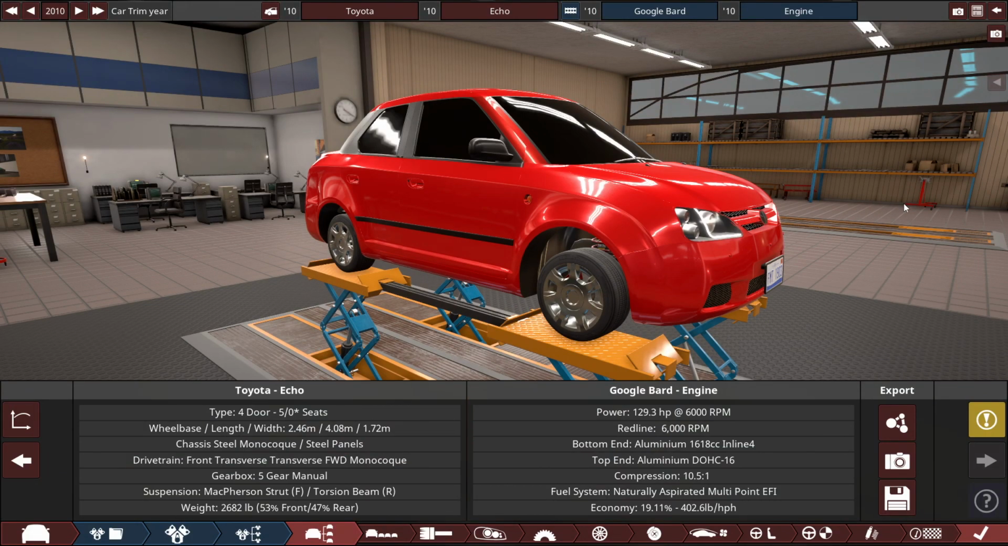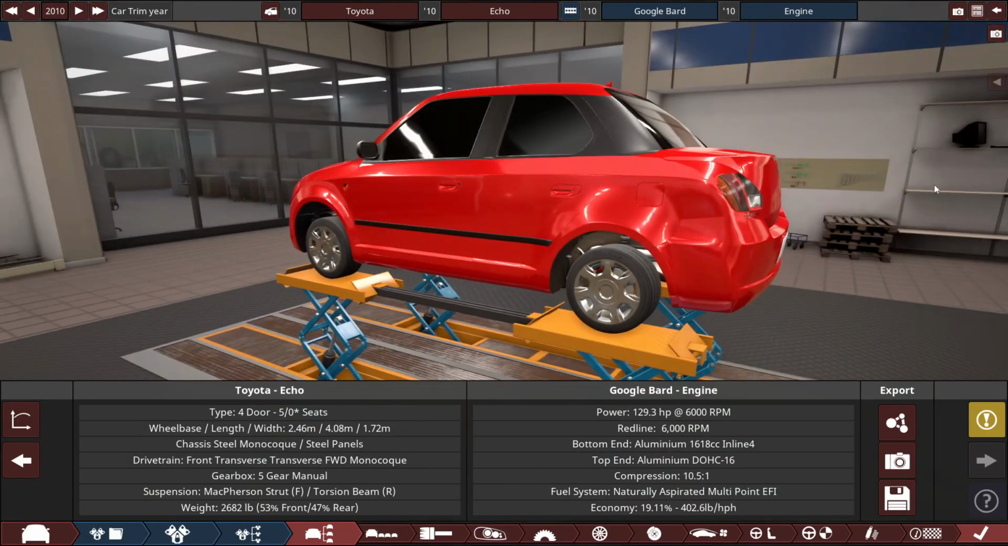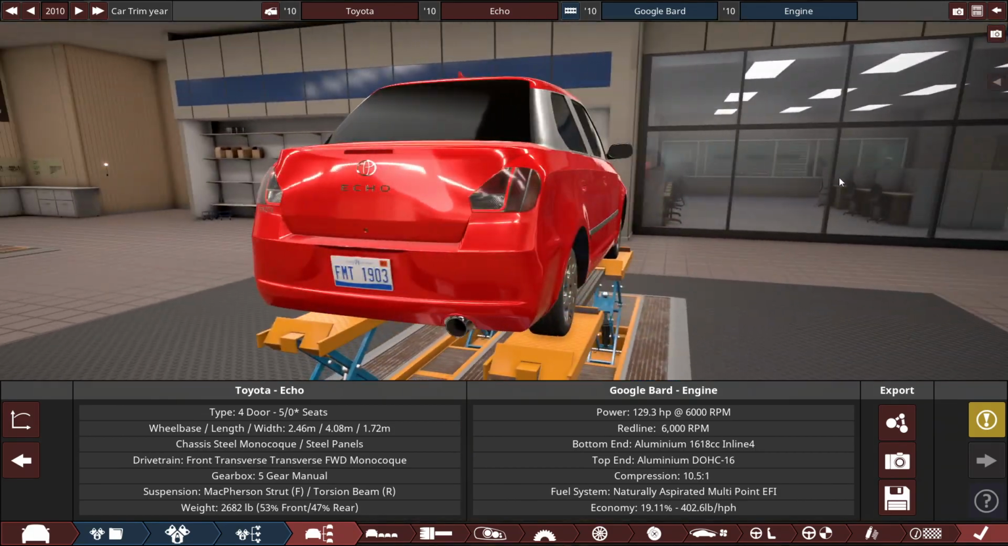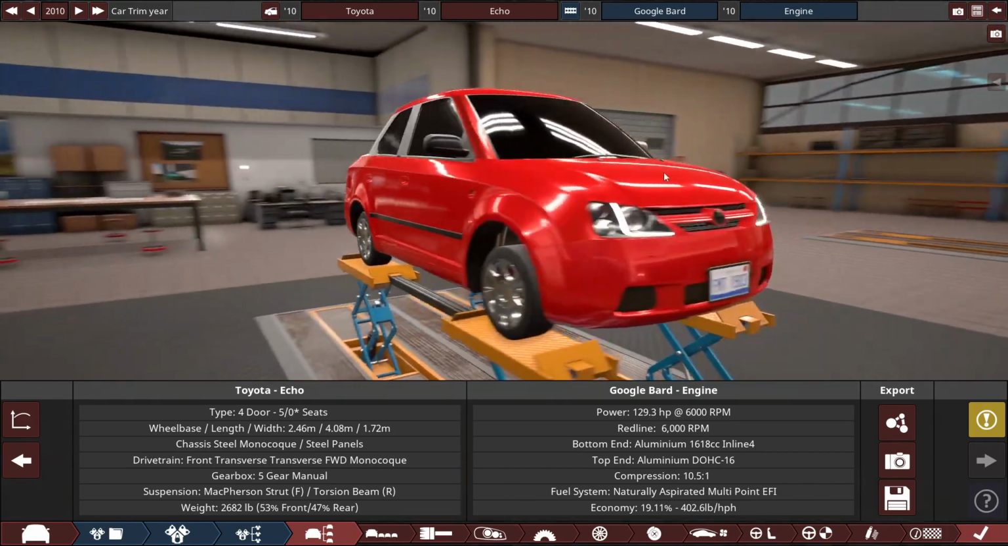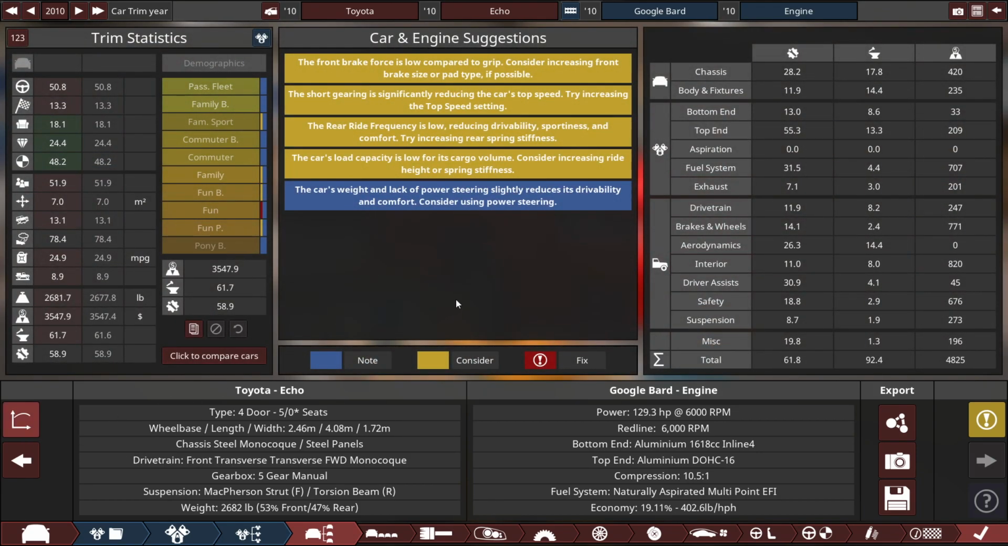Alright, so I finally got this what-if next-gen and knockoff Toyota Echo completely done up, aka the Google Bard AI-generated car. Before we jump over to BeamNG.drive to go against the ChatGPT car, despite the 5 problems we got with this car build, such as low brake force, the short gearing reducing the car's top speed, the rear ride frequency being quite low, the low capacity being quite low, and a lack of power steering, let's jump on over to BeamNG.drive and go against the ChatGPT car.